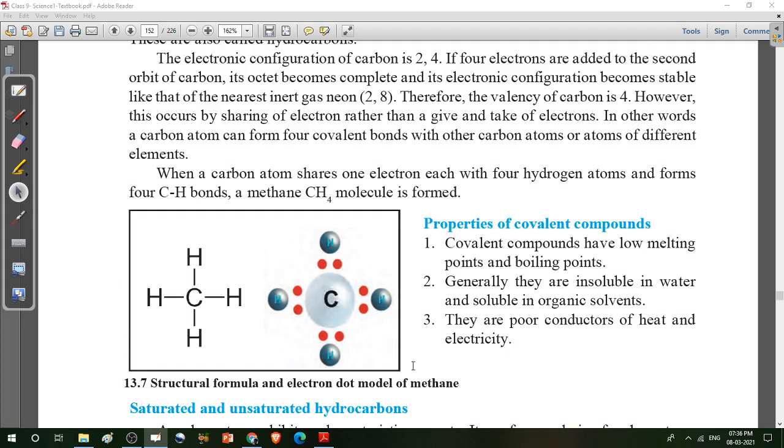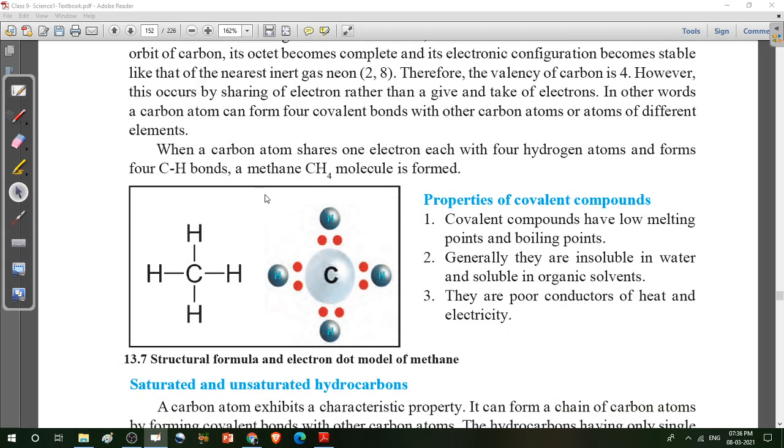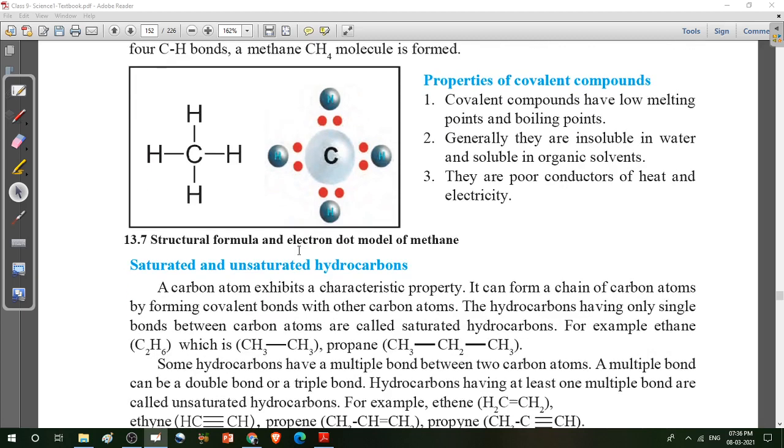I hope you understood this lecture, students. What is the electronic configuration of carbon, what is the valency of carbon, what is the meaning of combining capacity, the structural formula of methane, the molecular formula of methane. Then in the next lecture we will study saturated and unsaturated hydrocarbons and also their structural formulas and molecular formulas.